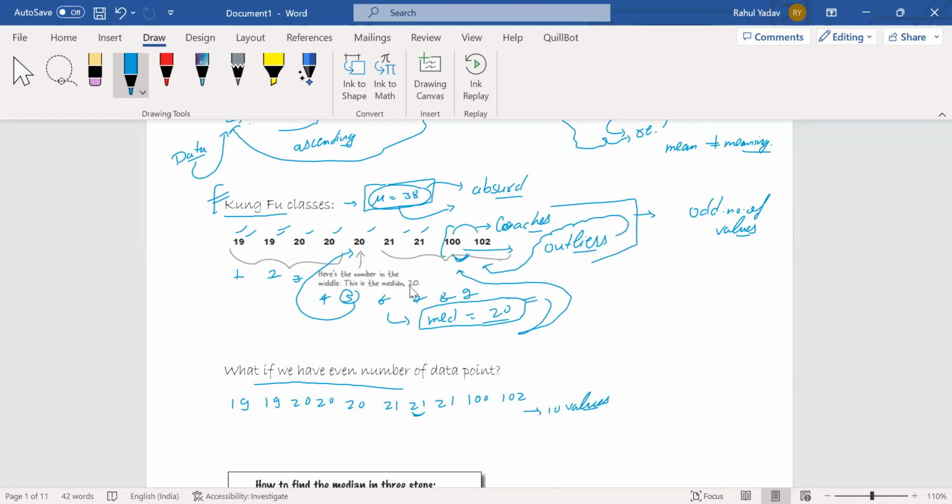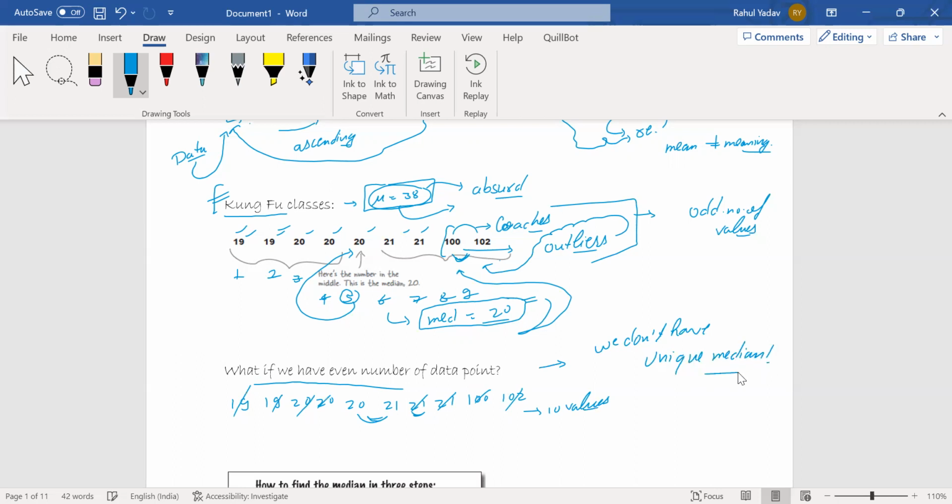Now about the median: I have to go to the central tendency, that is median. The basic definition of median says to go to the middle value. So first value, second value, third value, fourth value, fifth and sixth. Both of these two are on the central position. So in this particular case, we don't have a unique median.